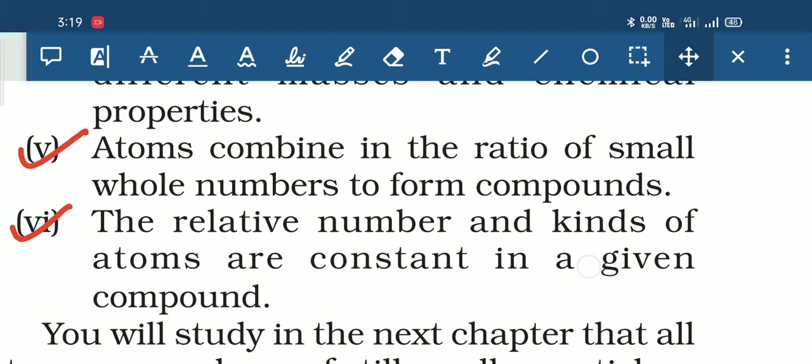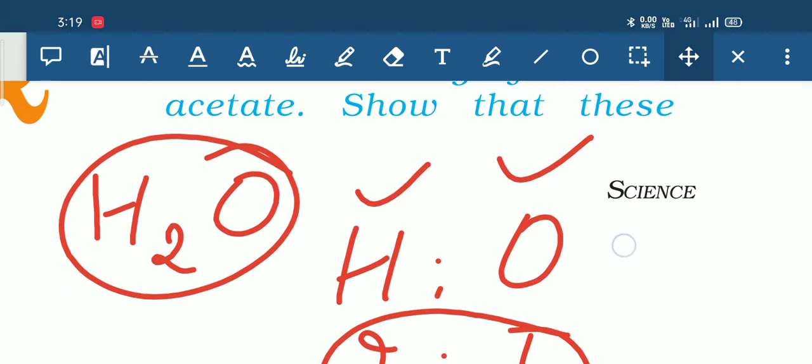Moreover, the last postulate: the relative number and kinds of atoms are constant in a given compound, which means if a compound is formed, then the number of atoms and the kind of atoms in that particular compound will always be the same, they will always be constant. Let's again take the example of water.